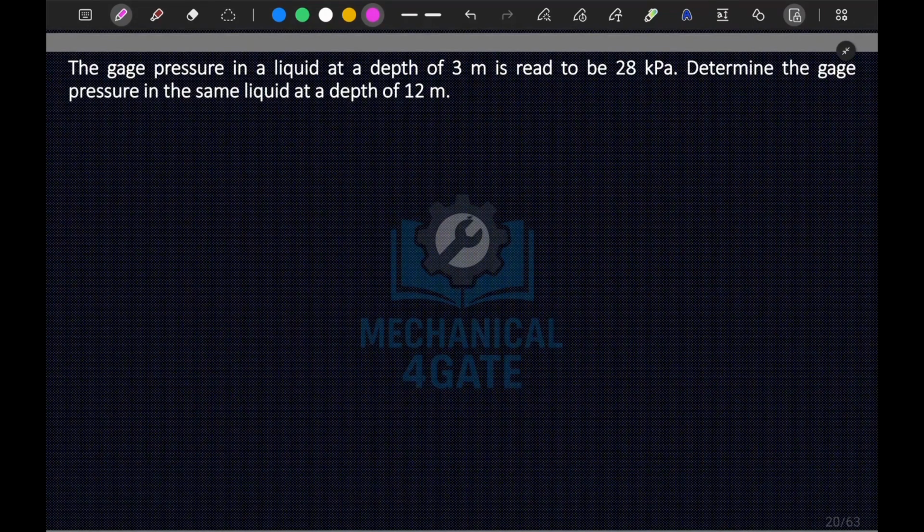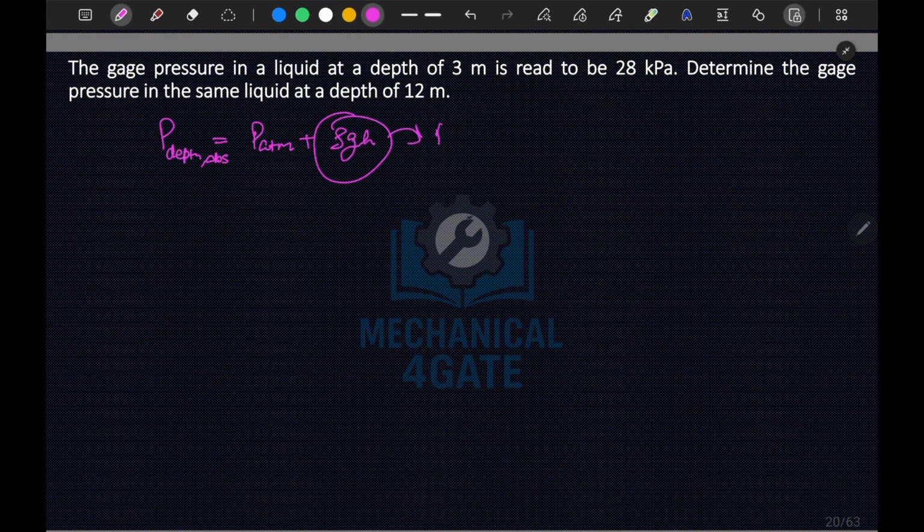Determine the gauge pressure in the same liquid at a depth of 12 meters. We know that pressure at a certain depth, in terms of absolute pressure, is equal to atmospheric pressure plus rho g h. This term is your gauge pressure, so P gauge at any depth is equal to rho g h.